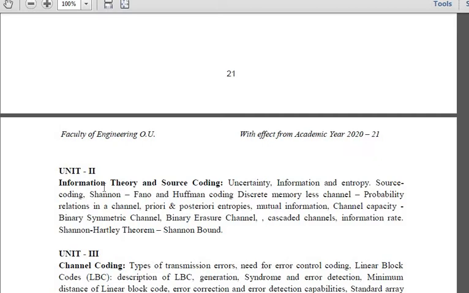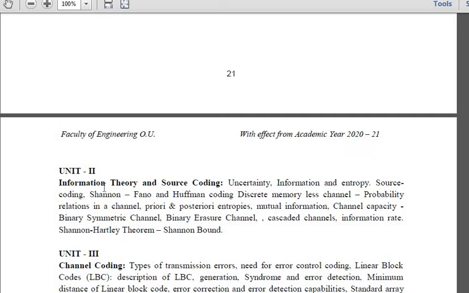How many symbols you are transmitting, and how much average information is present, is given by your entropy. The formula is H equals summation K equals 1 to N of Pk into log 2 of 1 by Pk. That is how you will find the entropy.